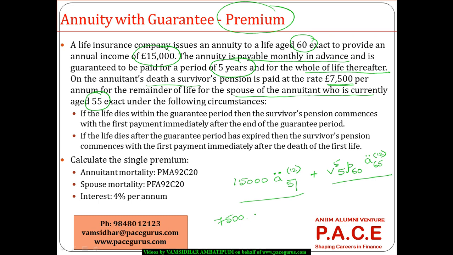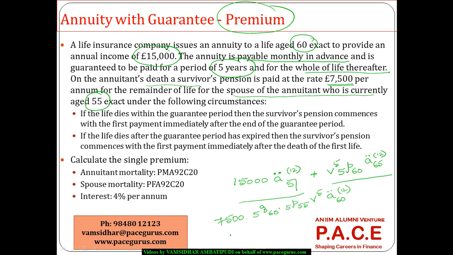Let's say the annuitant has died, 5Q60. If the annuitant has died during that 5-year period, but the spouse is alive during that period, in that case it is going to be 7,500 for the life of the spouse. So she would be receiving something around this.